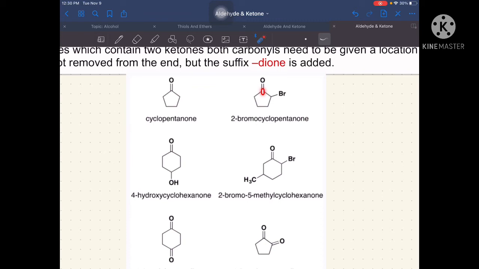And then number 2 is where the next substituent is nearest, which is going to the right. So, we have here 2, 3, 4, and 5. Its location is carbon number 2, so we have 2-bromocyclopentanone.